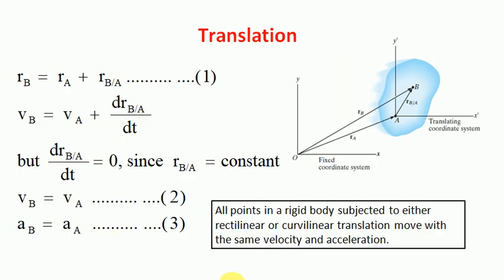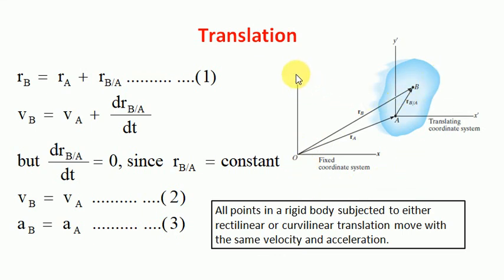Now next, we assume a body, and in that body we assume two particles, particle A and particle B. In this case, to observe the translation motion, we need to assume two reference coordinate axes. One will be a translating coordinate axis and one will be a fixed coordinate axis with respect to which the body will move.